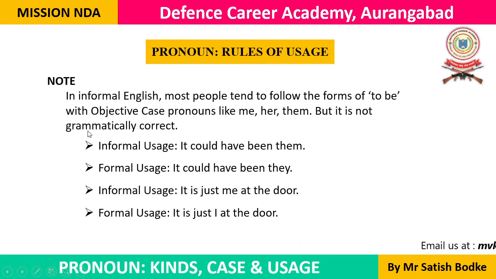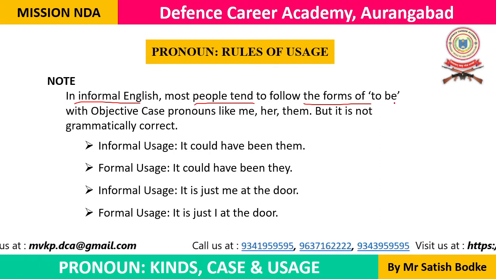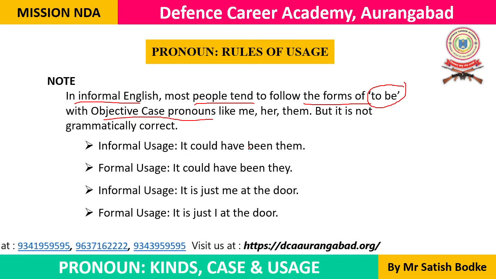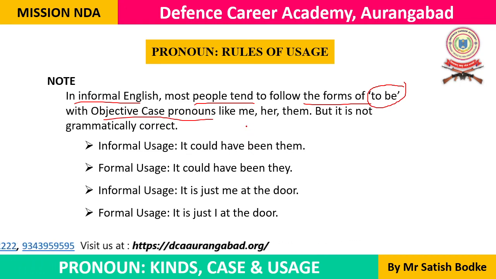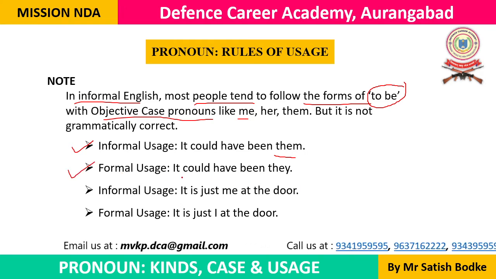Now, the next here is a note for you to understand this earlier rule. In informal English, most people tend to follow the forms of to be with objective case pronouns. अभी to be के बाद में बहुत सारे लोग objective case pronouns use करते हैं. Like me. Okay, it could have been them. This is informal usage. Informal usage is okay, but in formal English, we'll have to use this.